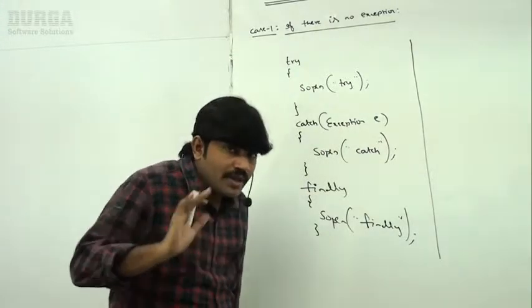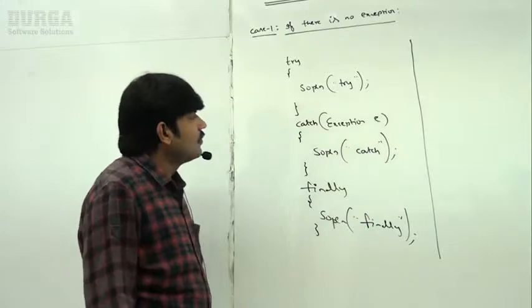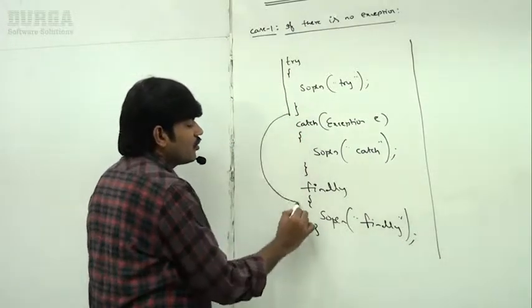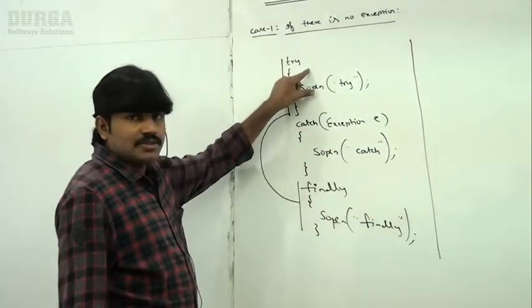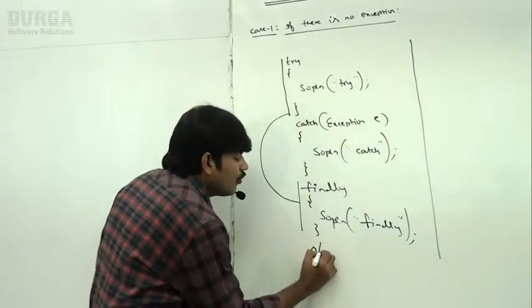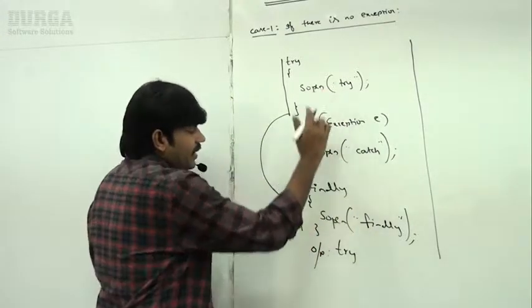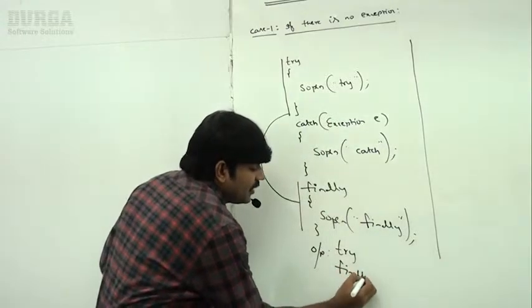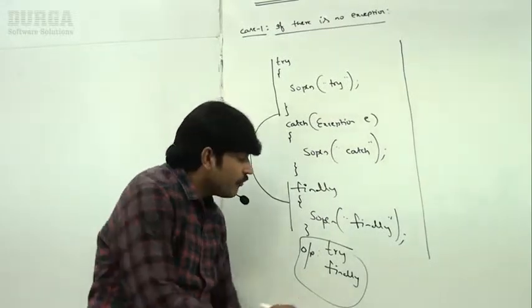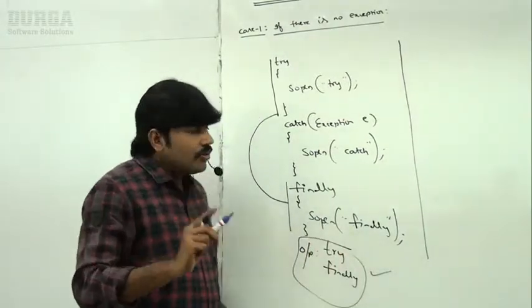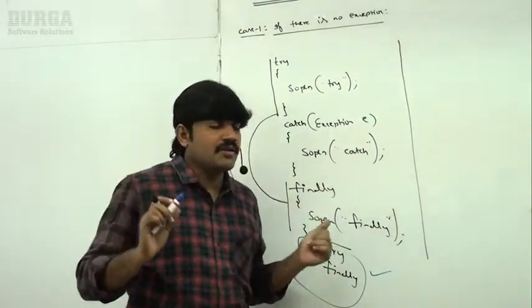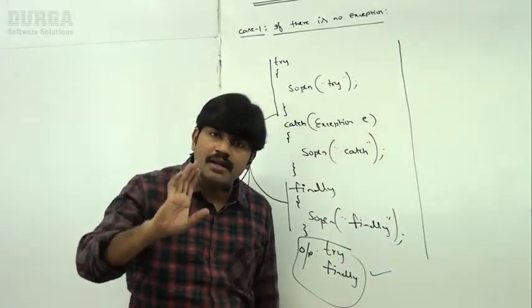If there is no exception, what is the flow? The try block will be executed. Immediately, the control goes to the finally block, because there is no exception, so the catch block won't be executed. That's why the output we get is try followed by finally. So the first case is very clear: if there is no exception, the finally block will be executed compulsorily.